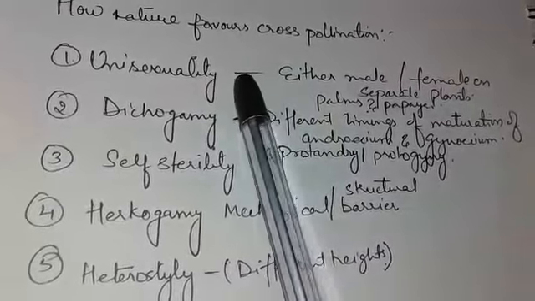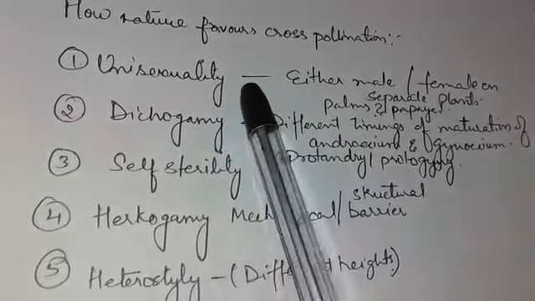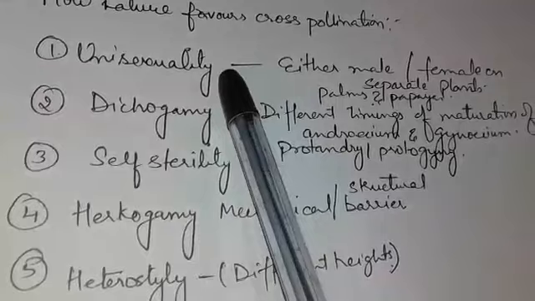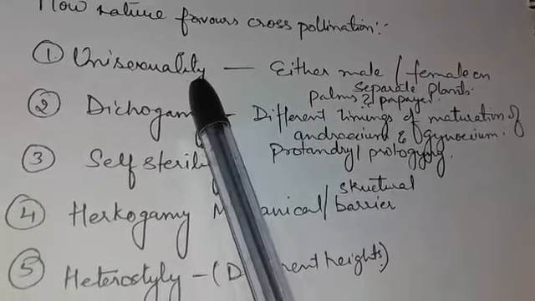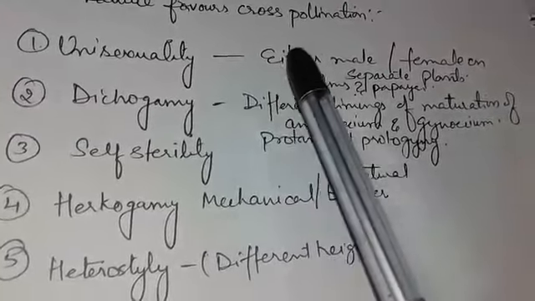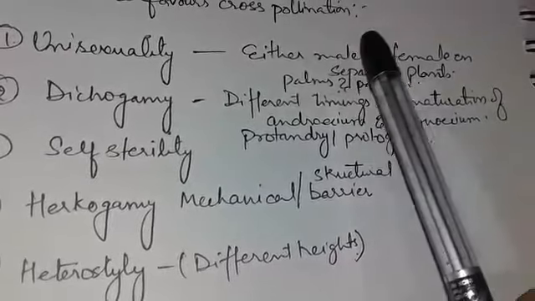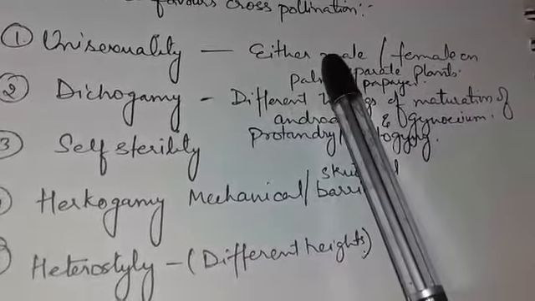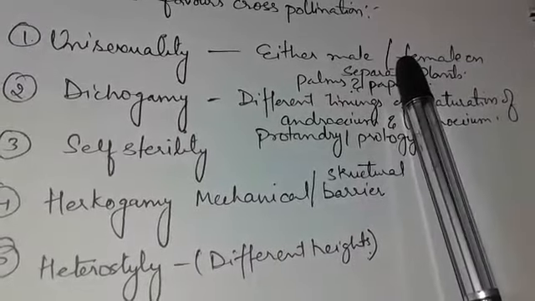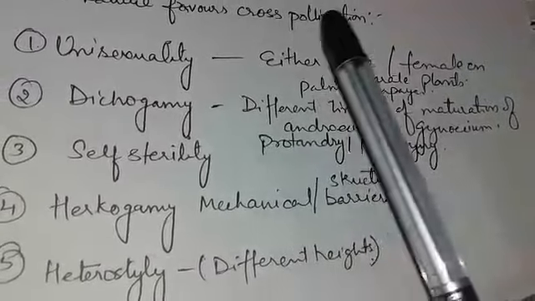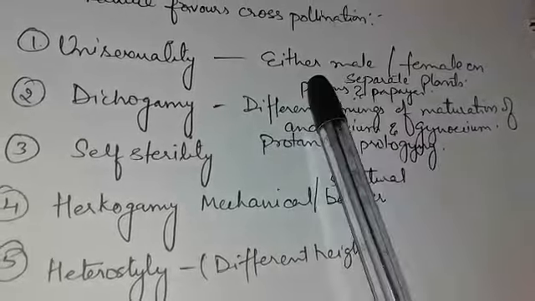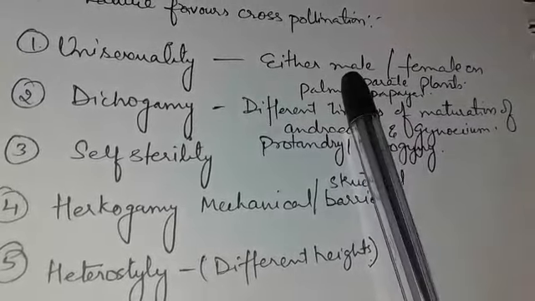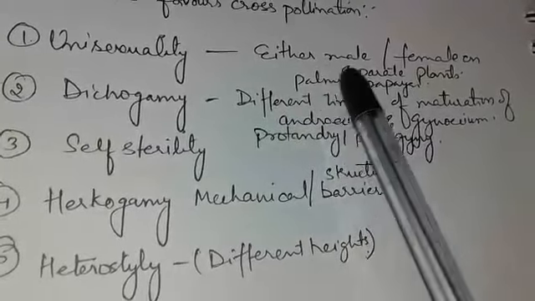Unisexuality stands for one sex. Uni means one. It means there is a condition in which a flower contains either the male reproductive organ or the female reproductive organ. It means that male as well as female flowers are born on separate plants. In this way, only cross pollination is possible. For example, in palms and papaya.